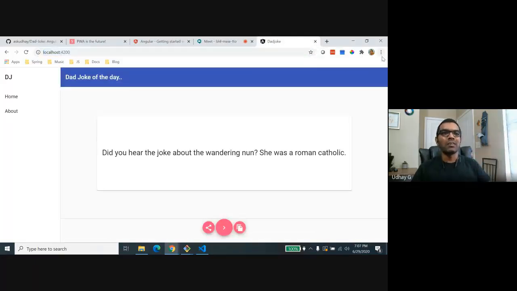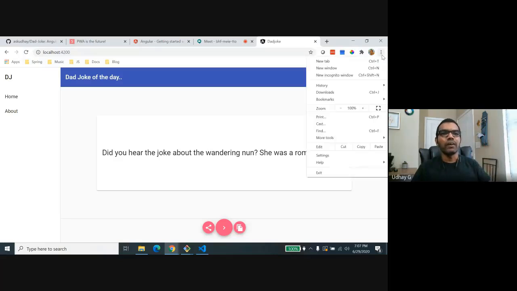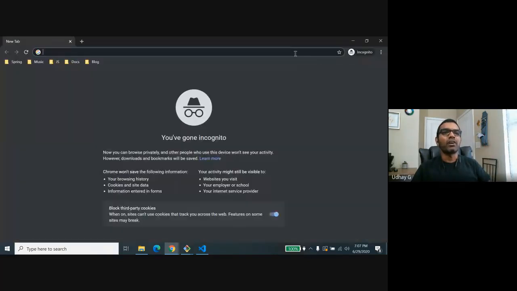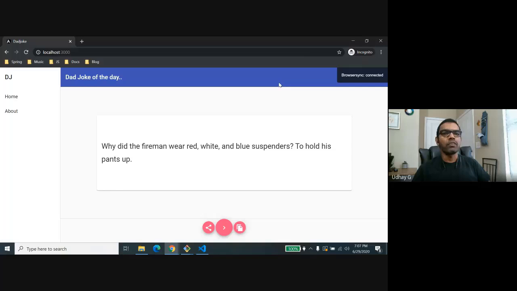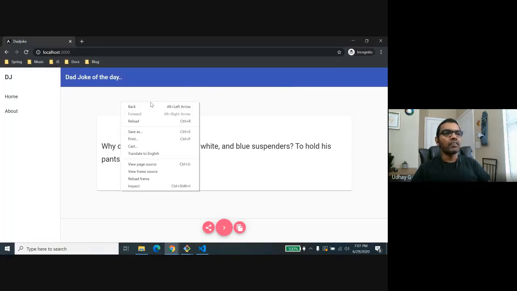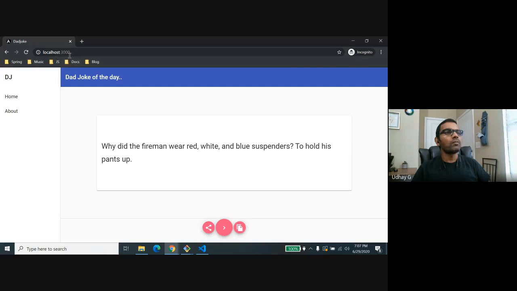Gatsby already cached something, so that's interfering with my current app, because Gatsby also runs on port number 3000. So I'm going to access it from incognito. Yes, perfect. So in incognito, I'm not having any cache interference from my Gatsby app. Yep, all set. My app is running on port number 3000.